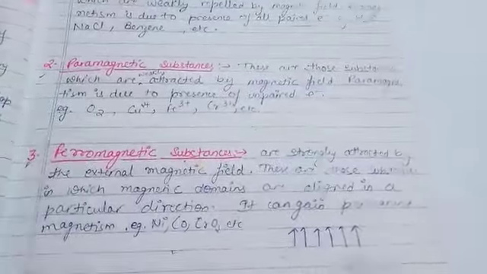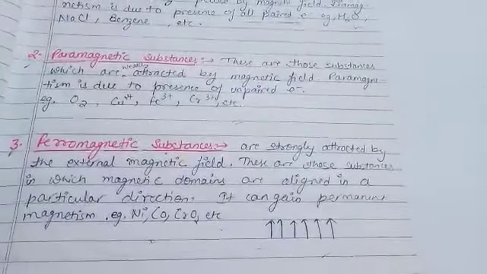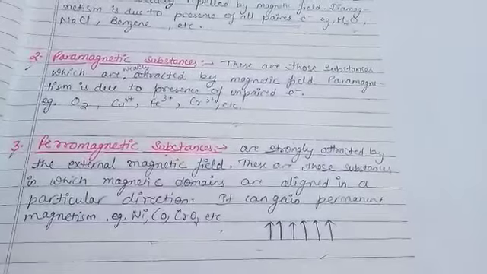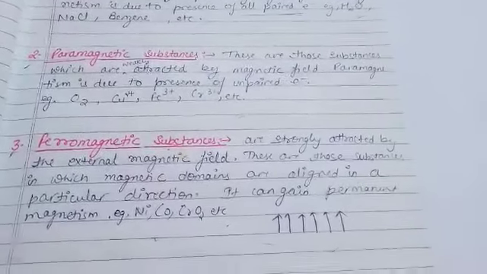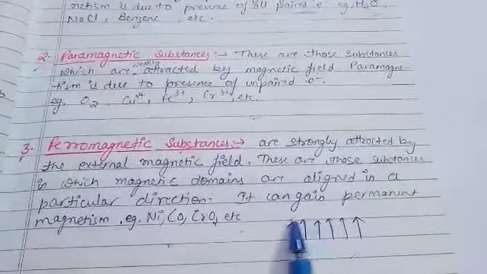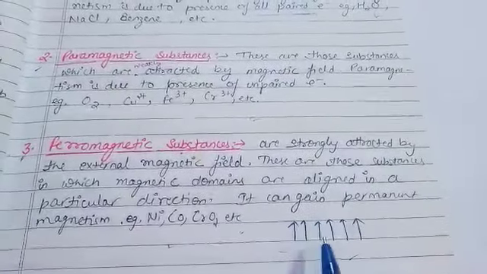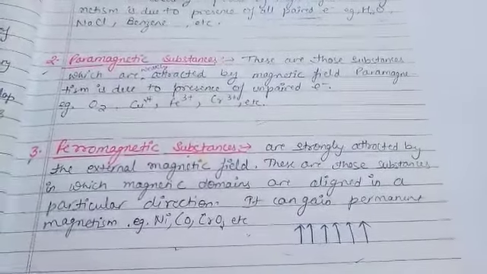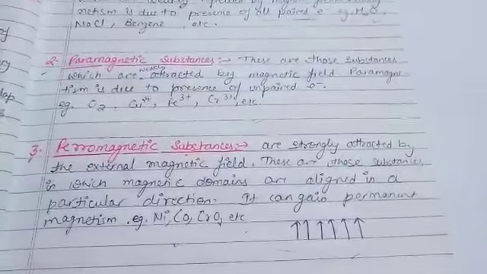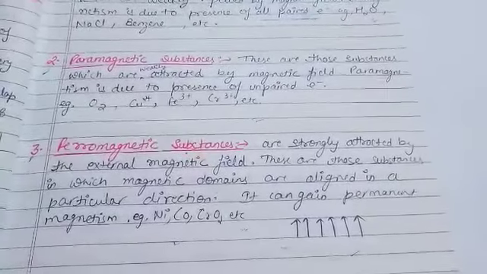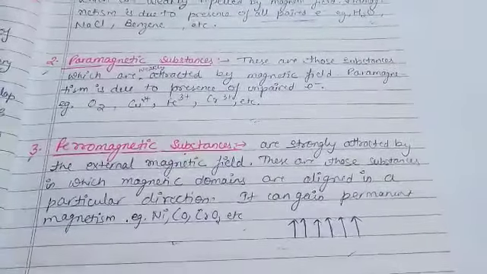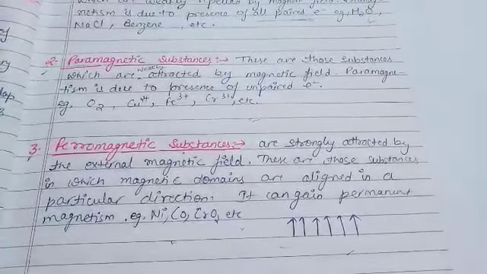Domains means the metal ions of the substance that are grouped together into a small region. The magnetic domains are all aligned in the same direction, that's why they are strongly attracted by magnetic field. It can gain permanent magnetism, for example nickel, cobalt, etc.